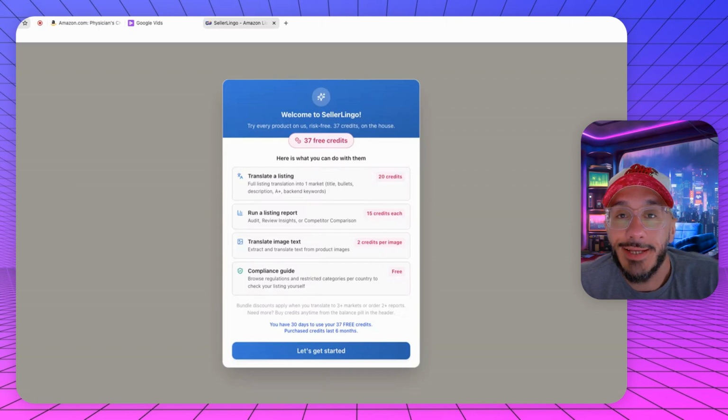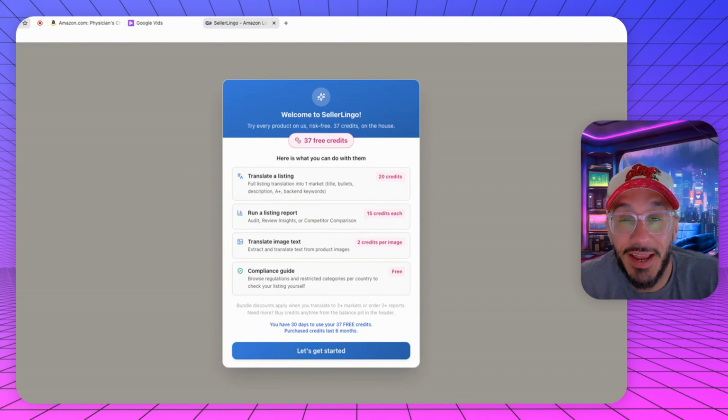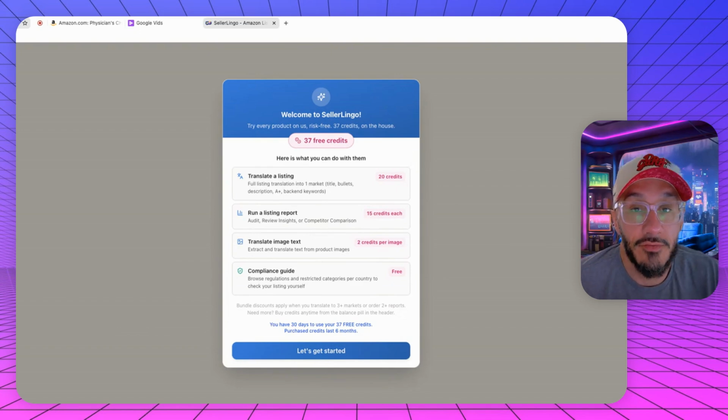So many brands don't realize that when you're expanding and selling outside of the US, things like localization actually matter. You might think that taking something and just translating it in ChatGPT or in AI is going to be good. AI is great. I use AI every single day for many, many different things.